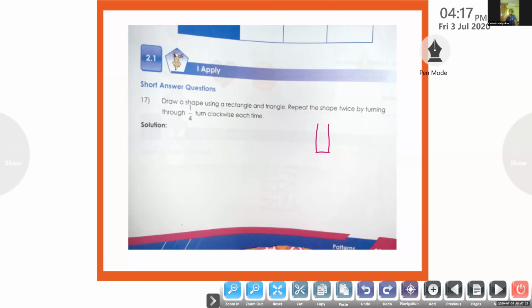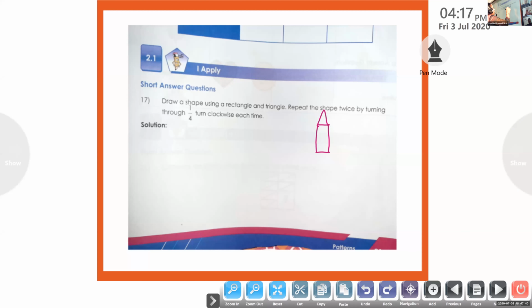Ma'am, I did not understand the question. Can you see one picture on the board? Yes, ma'am. Who was asking me that I don't understand the question? Ma'am, me, Catherine. Okay, Catherine, draw a shape using rectangle and triangle.